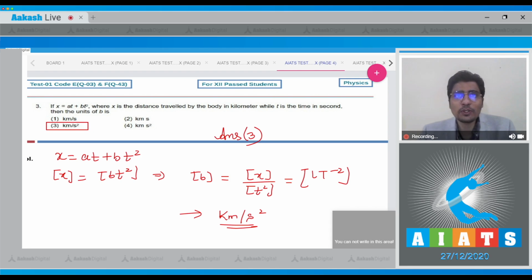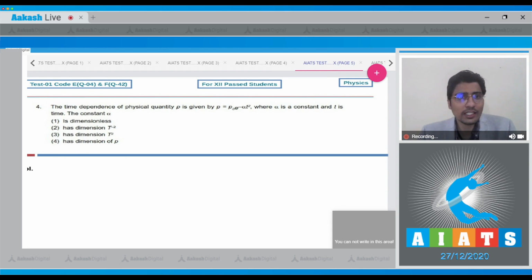Now let us proceed to question number 4. In this question, the time dependence of the physical quantity P is given as P is equal to P naught e to the power minus alpha t square, where alpha is constant and t is time. So we have to find out whether the constant alpha is dimensionless, or if it is not dimensionless, then what is the dimension of alpha.